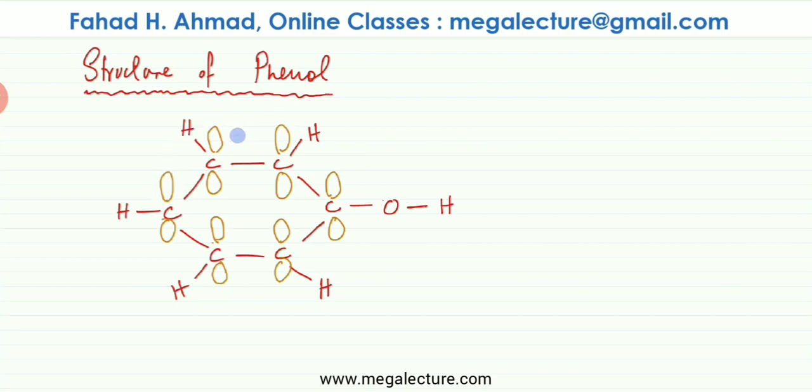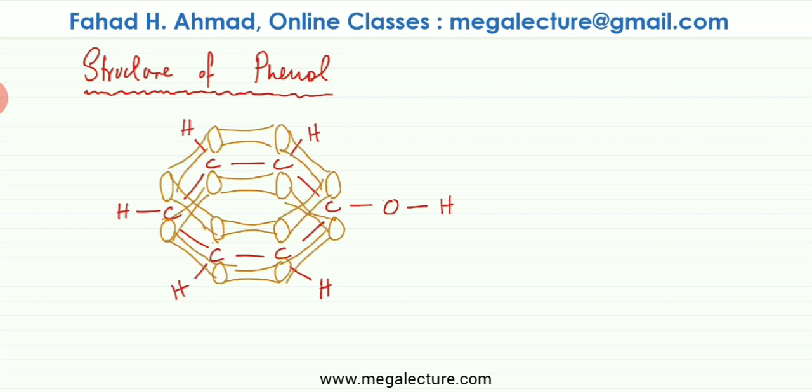And they start overlapping with each other and forming pi electron clouds. All of them are in parallel to each other, and they start overlapping. Now you can see that all the 4th unused electrons have overlapped with each other, and this is your delocalized pi electron cloud.